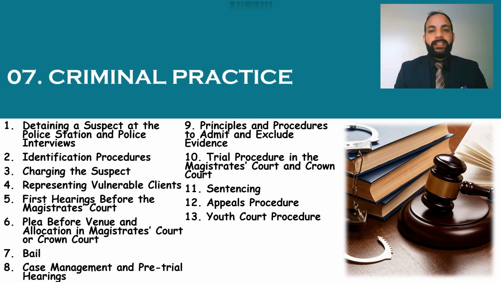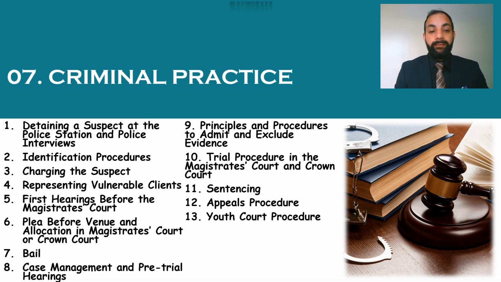So the next subject is criminal practice. Before we discussed criminal law, and this is about the practice. The first is detaining a suspect at the police station and the police interview, identification procedures, charging the suspect and representation, vulnerable clients. Then number 5 is the first hearing before the magistrates' court.